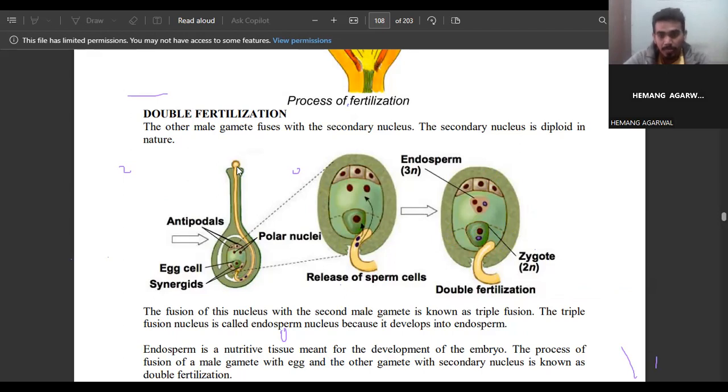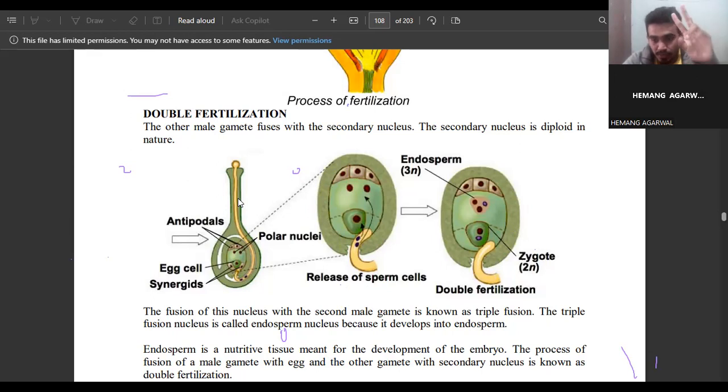This was the pollen tube. The pollen comes and attaches to the stigma. After that, the pollen tube develops. They have two nuclei. See, from the beginning, we will see that pollen gets transferred from the anther to the stigma. After reaching the stigma, that pollen becomes viable.